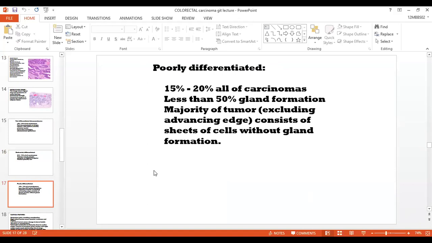The third type is poorly differentiated carcinoma. This one is 15 to 20% of all the carcinomas, and there is less than 50% gland formation.